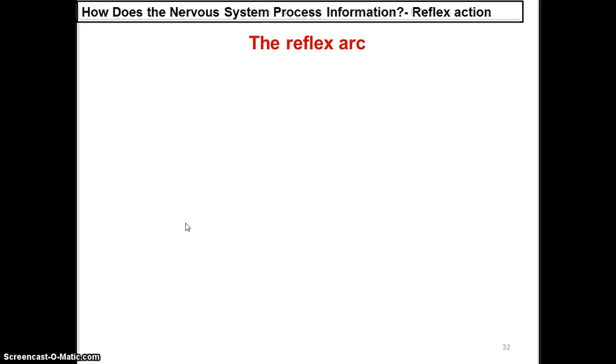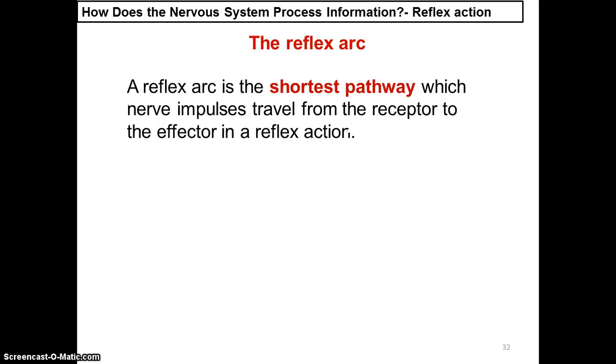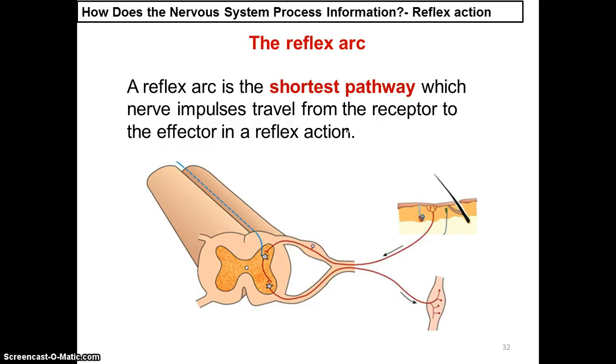Let's look at the whole process of the reflex action again. The pathway is also called the reflex arc. The reflex arc is the shorter pathway along which the nerve impulses transfer from the receptor to the effector in reflex actions, from the sensory neurons to the relay neurons in the spinal cord and directly to the motor neurons and the effector, without going through the brain.